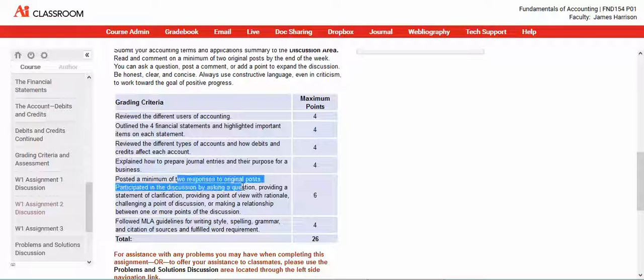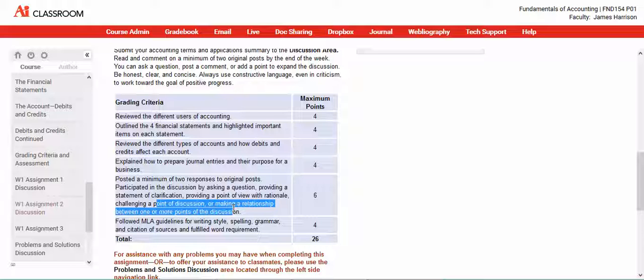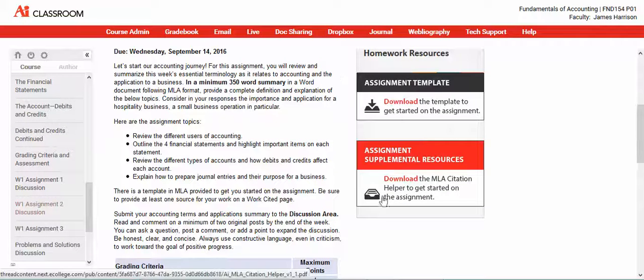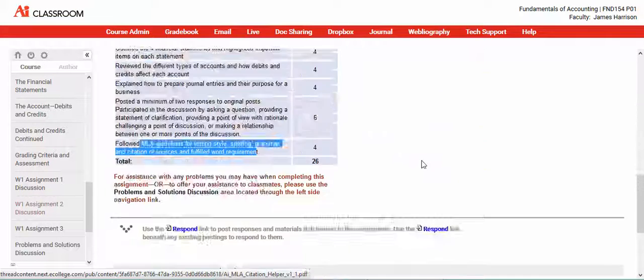2 responses from your peers. Make sure these have substance. You have a challenging and important discussion. You're making a relationship through the theory in the book. So the more you write, the more I can grade. Again, use that format for MLA formatting. Use that template, MLA formatting. That's going to help out. Here's other supplemental resources for MLA. Click on that. That'll help you out.